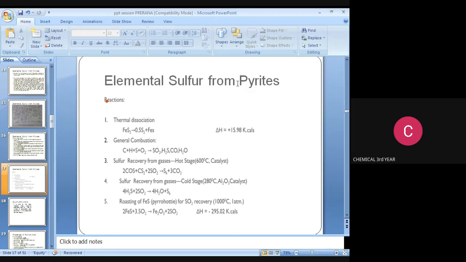In the fifth step, the fifth reaction is roasting of FeS, that is pyrrhotite, for SO2 recovery. The temperature is 1000 degrees Celsius. The pressure is 1 atmosphere. The reaction is 2 FeS plus 3.5 O2 produces Fe2O3 plus 2SO2. The delta H value is minus 295.02 kilocalories.